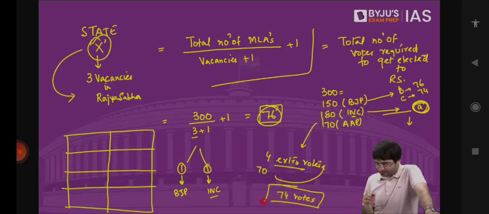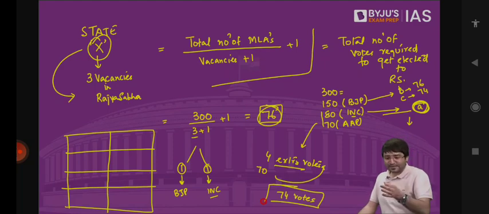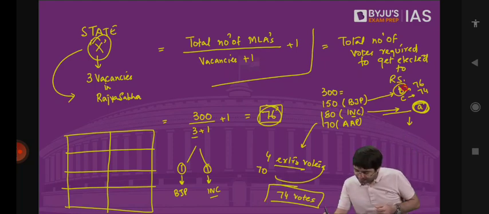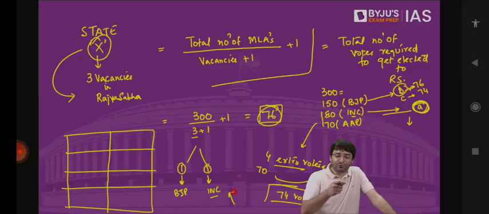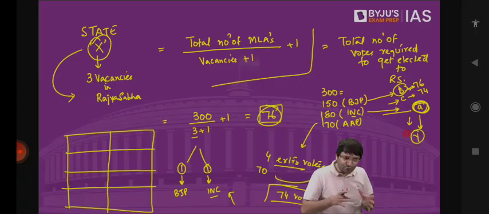In this case, what will happen? 74 votes will be given to the second candidate of the Indian National Congress. What will happen to the second candidate belonging to the BJP? The second candidate also has 74 votes. But now in this case, we will have to look at the second preference of the votes. Those who voted for C as their first preference, what was their second preference? Those who voted for candidate Y of the Congress, what was their second preference? Now those votes will be transferred. And whoever gets 76 votes, that person is the winner.